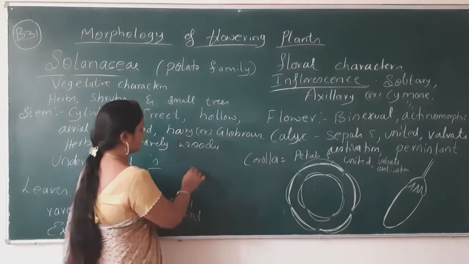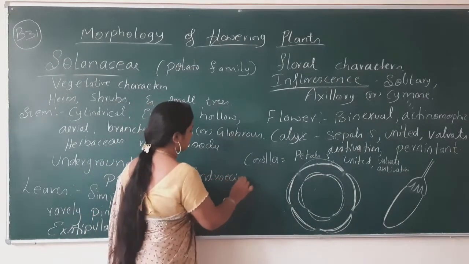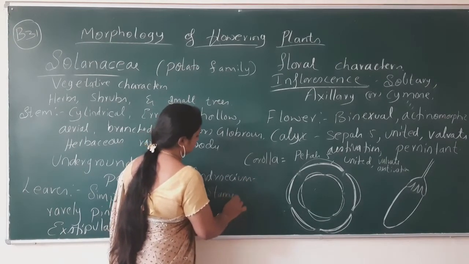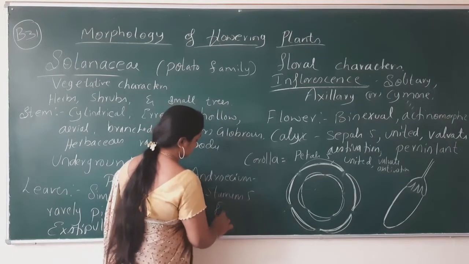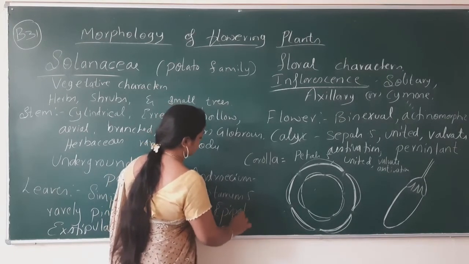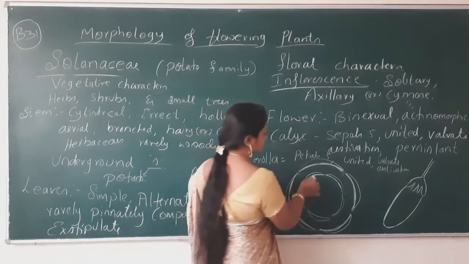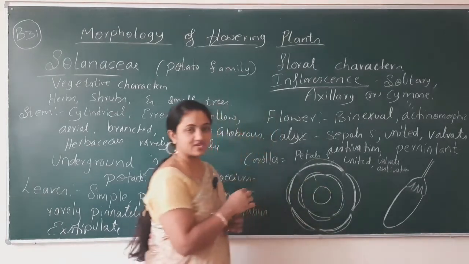Now androecium: stamens 5, epipetalous. So how will you show the epipetalous condition in the floral diagram?